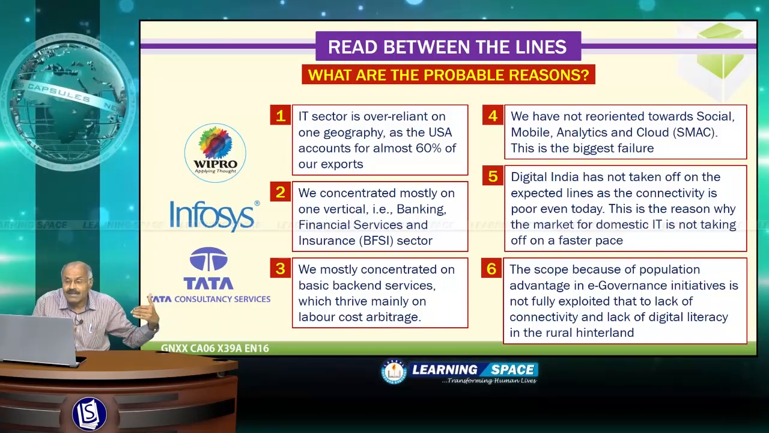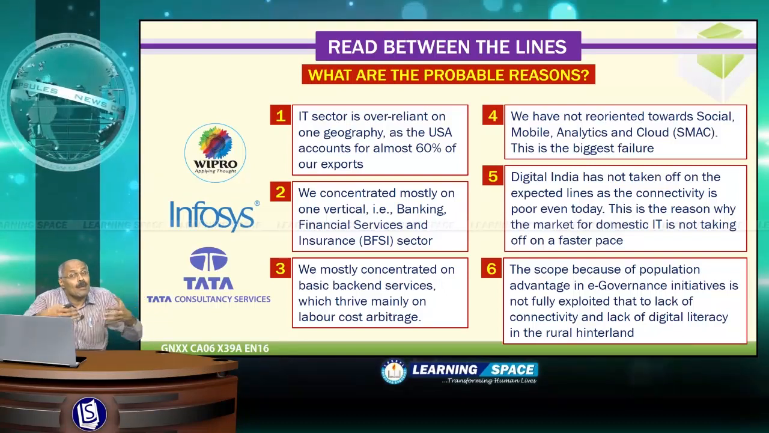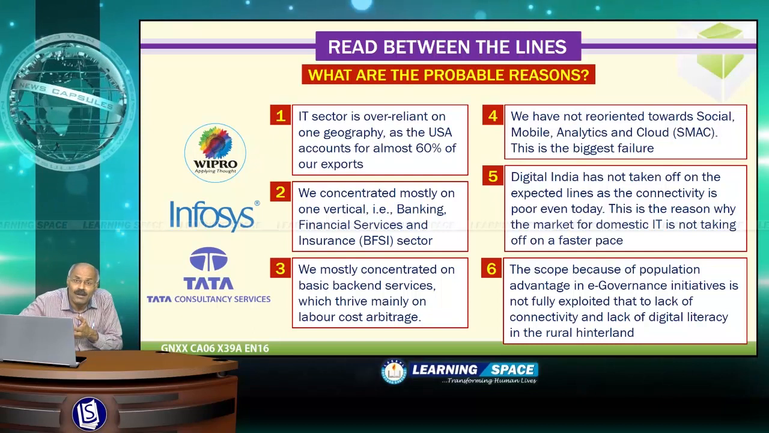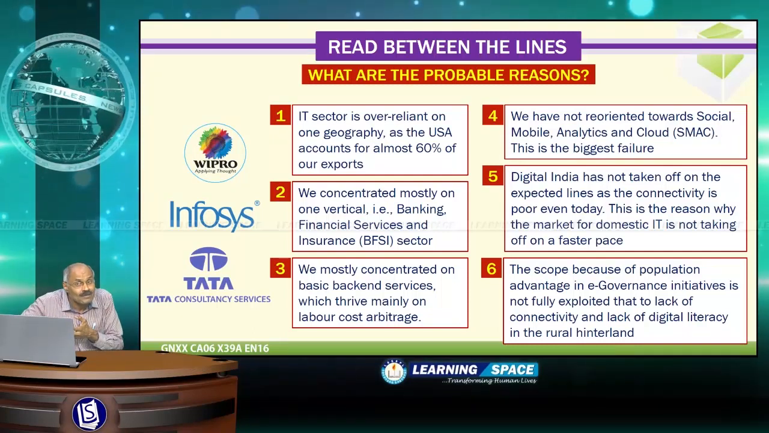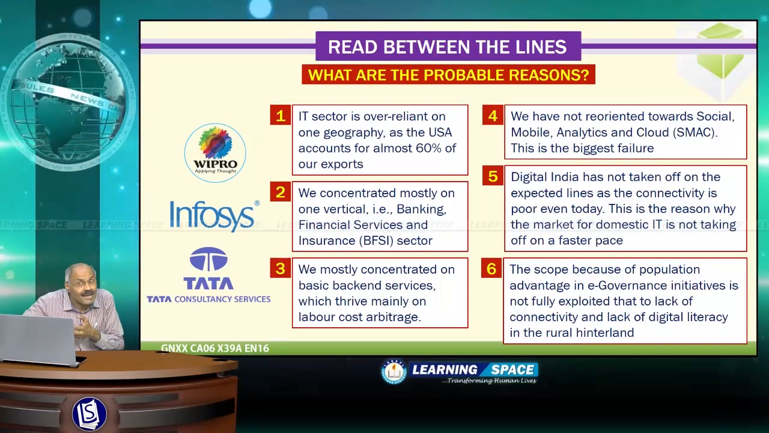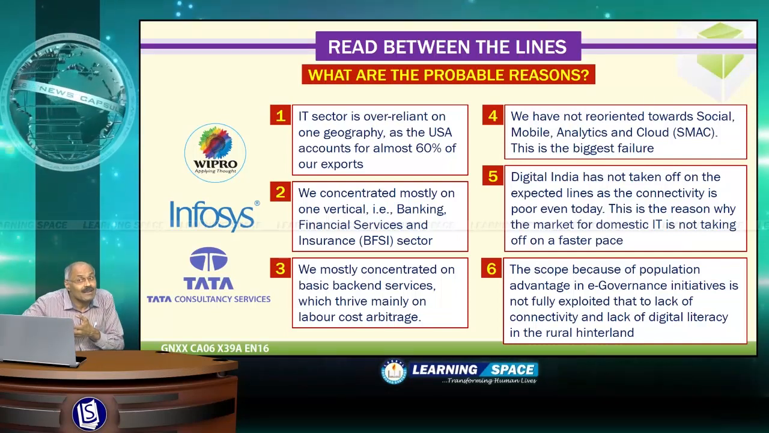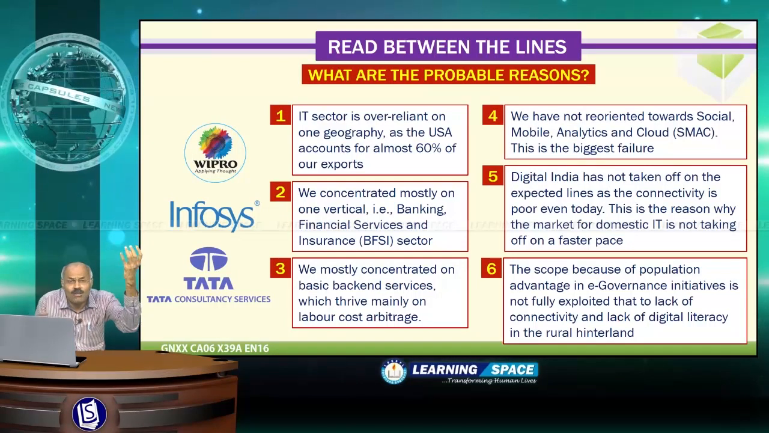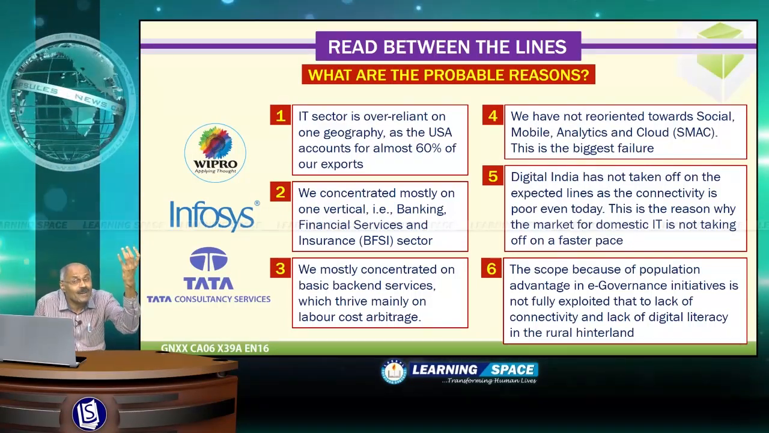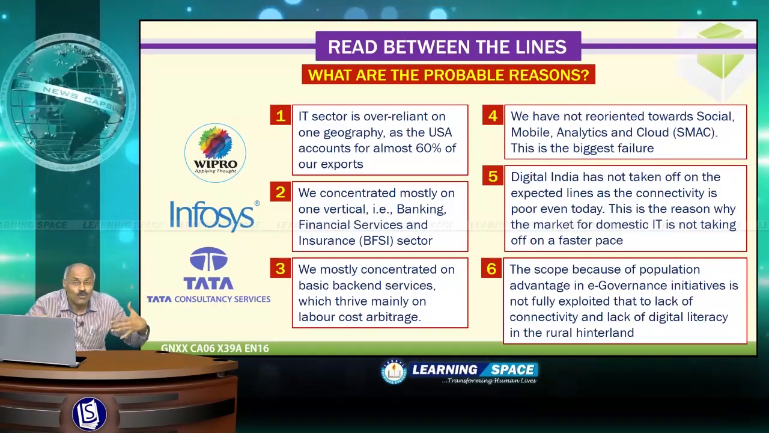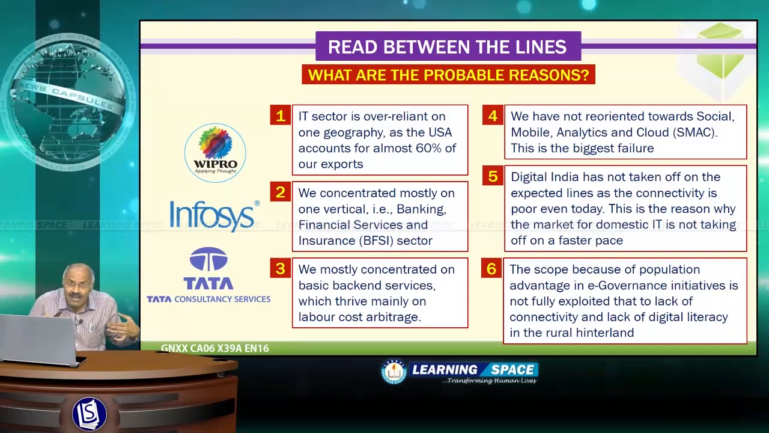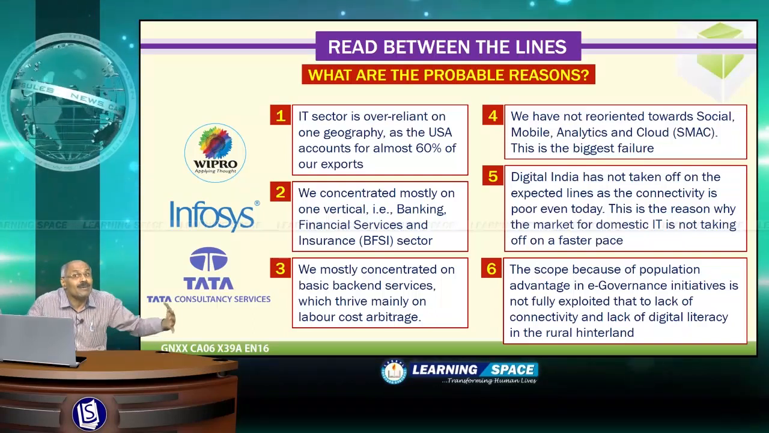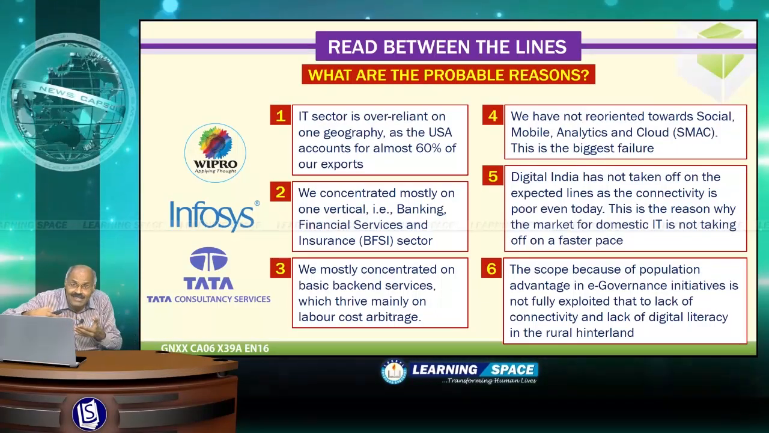The third point is, we mostly concentrated on back-end services, which basically thrive on price arbitrage. Back-end services, where in America, if they require $100, here that work can be done for around 1000 rupees. So there is a lot of price arbitrage, and we thrived on that. And several countries now, like the Philippines, are coming up as competitors for us for back-end services.